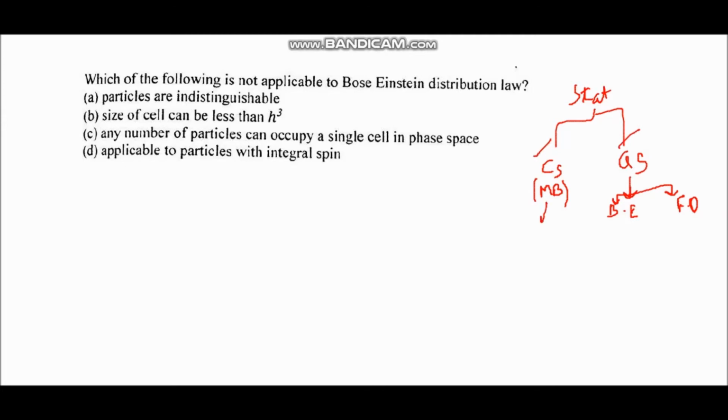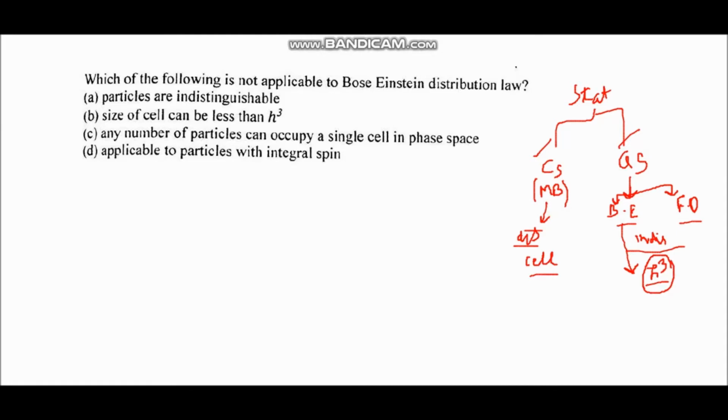Now let us discuss some points about these two statistics. One is classical. Here this treats the particles as distinguishable, and quantum statistics, whether it is Bose-Einstein or Fermi-Dirac, it treats the particles as indistinguishable. This is the first difference. And second difference is, in case of classical statistics, we are free to choose any volume or any size of the cell, and in case of quantum statistics, the cell size has a volume of h cube. It can never be less than or greater than h cube. So we can say in a way that in Bose-Einstein statistics, the cell size is equal to h cube.